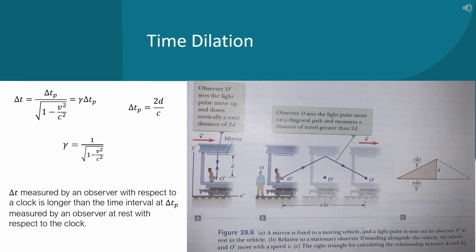Time dilation. In order to show that observers in different inertial frames can measure different time intervals between a pair of events, we can consider the figure shown. The proper time interval is the time interval between two events measured by an observer who sees the events occur at the same point in space, O prime.